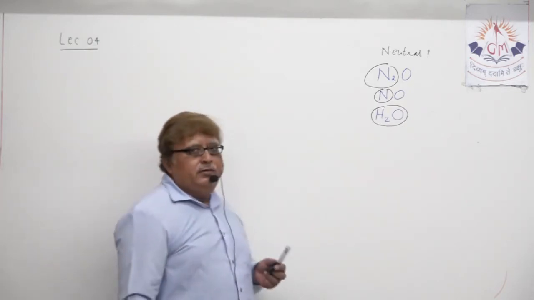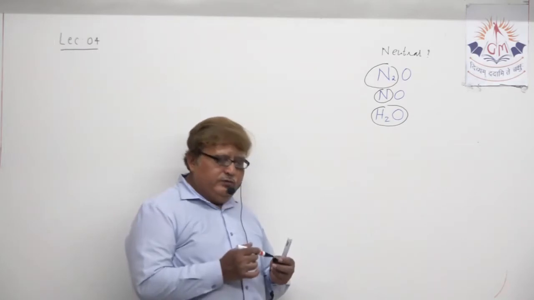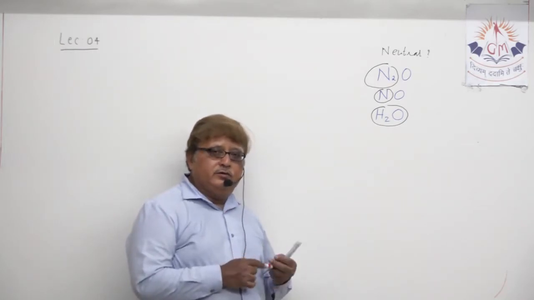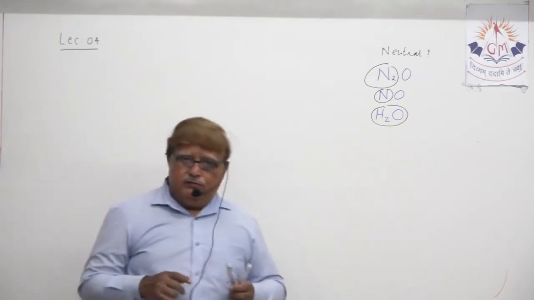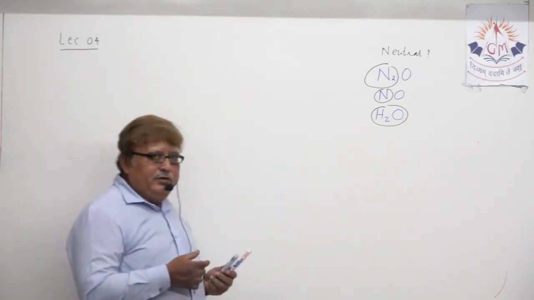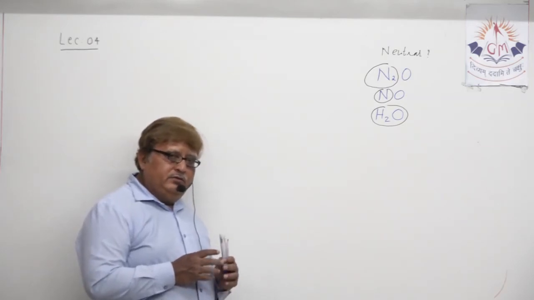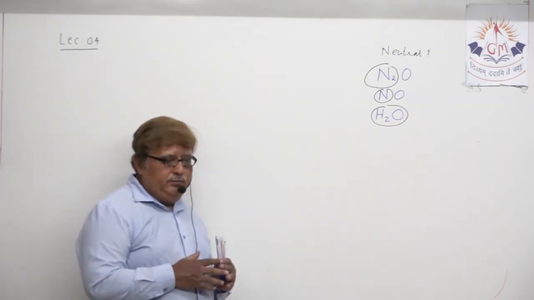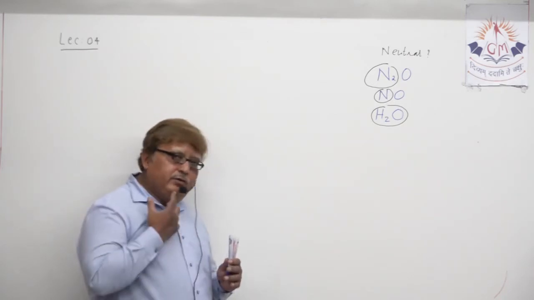So ultimately you can say they are non-metallic oxides and possess neutral nature, meaning neither acidic nor basic. That is just a continuity of the previous lecture, to mention that these are some neutral oxides that you should remember.